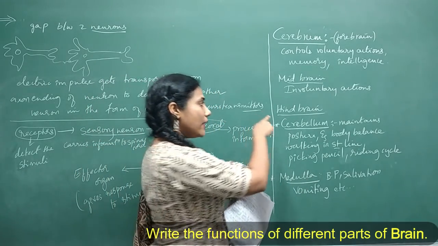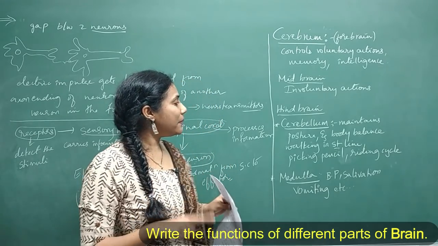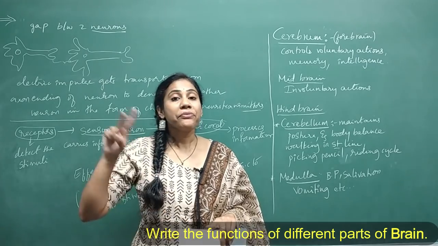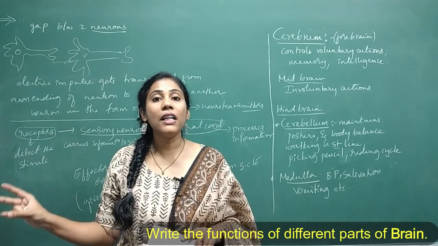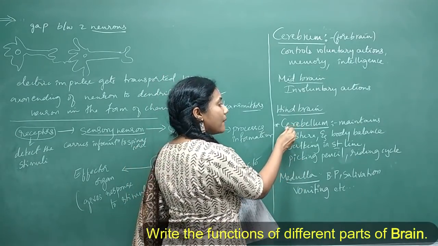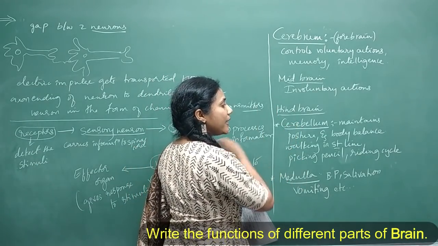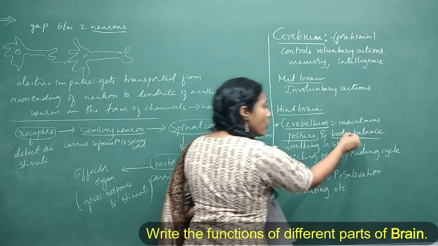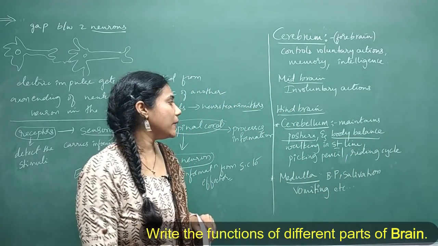Okay, and now coming to the hindbrain. So hindbrain again has 3 parts here. One is cerebellum, the other one is pons, and the third one is medulla oblongata, right? So cerebellum, what is the cerebellum's duty? It actually maintains the posture, body balance, or we can also call it body equilibrium.